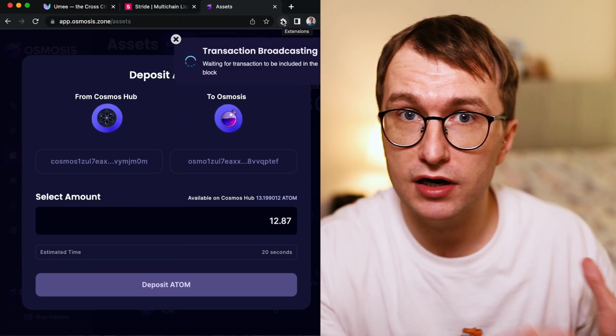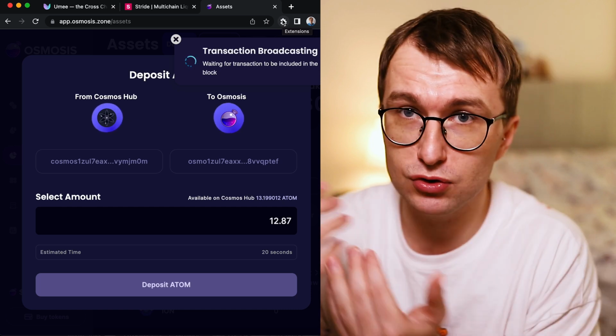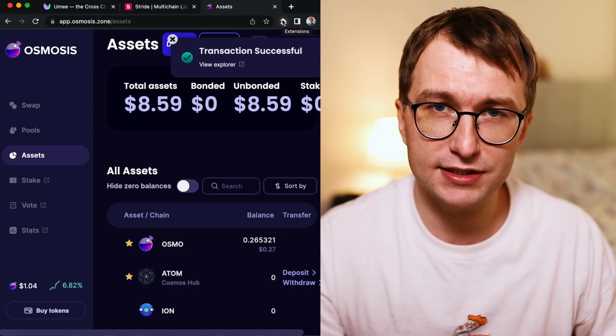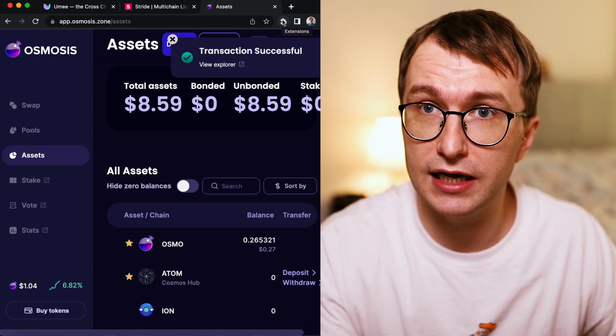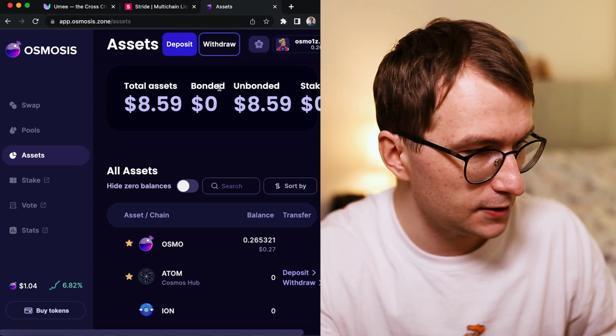So as I said before, the faster way would be if you can do a direct transfer from Umee chain to Osmosis, so you don't have to go through this whole process. But of course, it's not ideal. So if you want to do easier steps and use the interface of Osmosis, you can also do it.